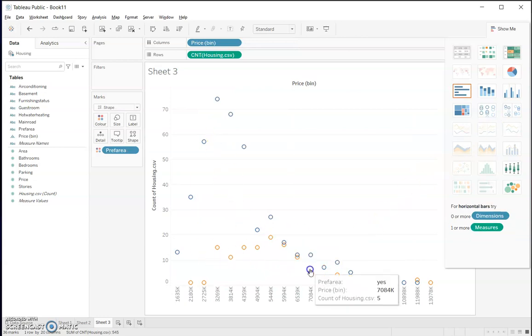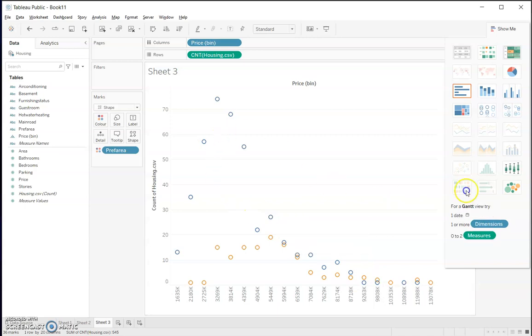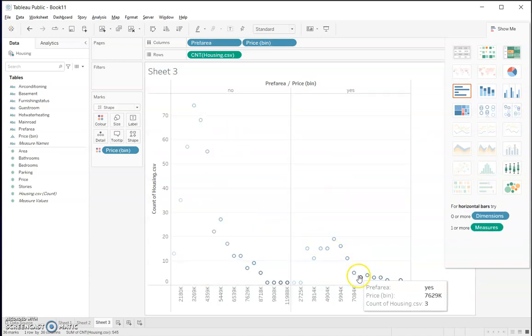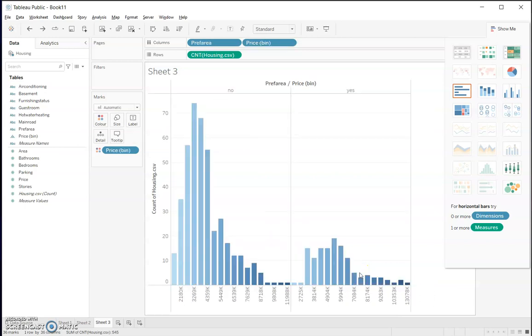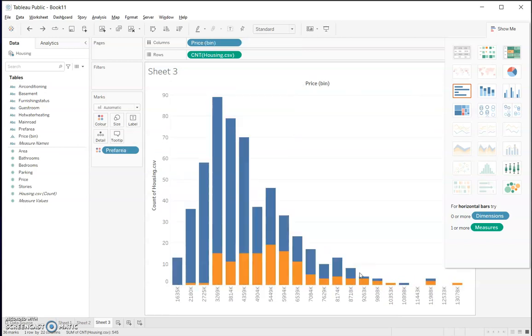Or you can still use something like this. This is not so obvious, but you can still get the point. Like this is not very clear, you can see. So there are many permutations for a lack of wording. I think this looks really neat because further down the road you can see proportionally more and more preferred area properties. So that could suggest something. I suppose this is enough for today.